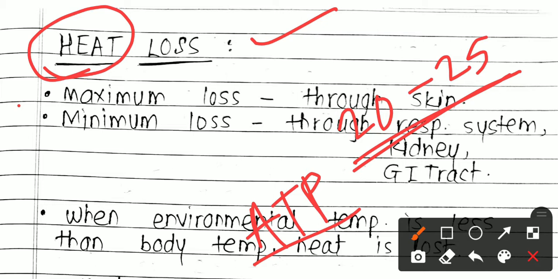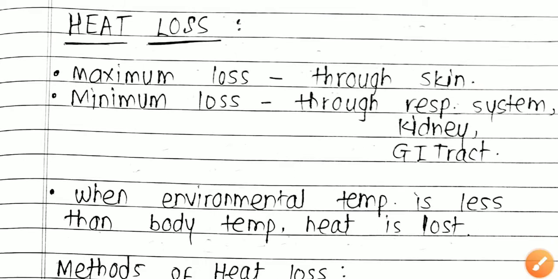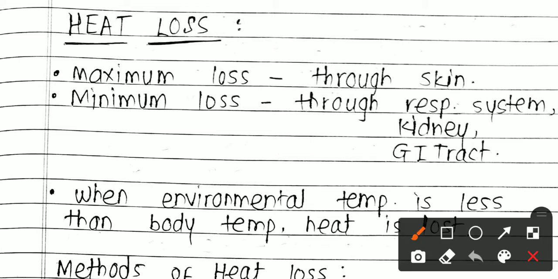We can't say this energy is not used, because it is used for thermoregulation. Thermoregulation is the important process for maintaining your body temperature at a constant level with respect to the surroundings. Now let's talk about heat loss. The maximum heat loss occurs through the skin, and some heat is also lost through the respiratory system, kidney, and the gastrointestinal tract.